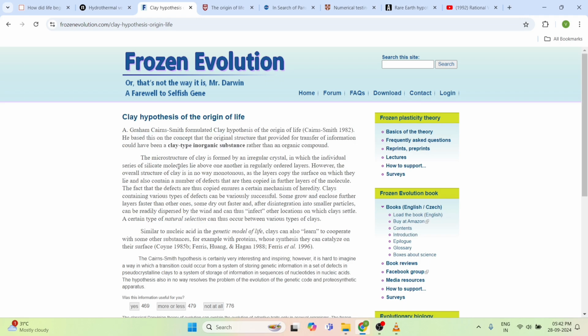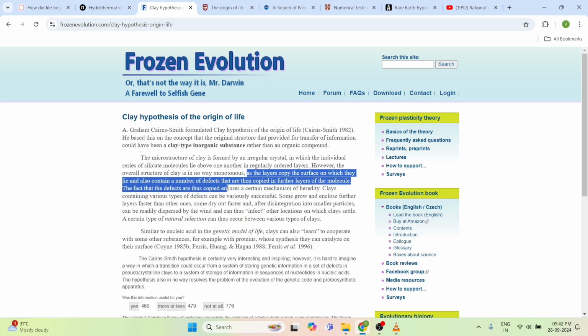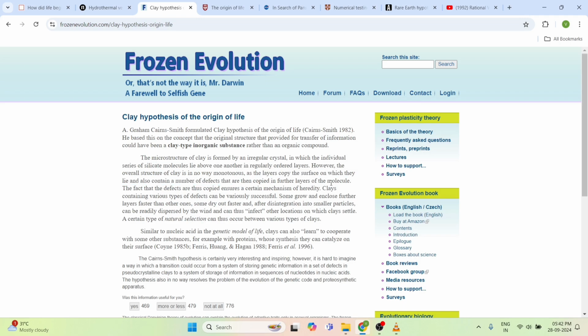So these molecules have layers, and they also have a number of defects that are copied in further layers of molecules.